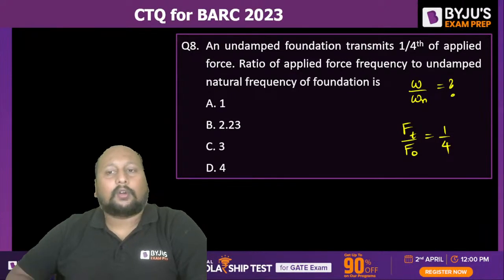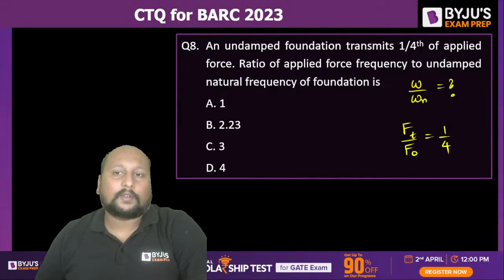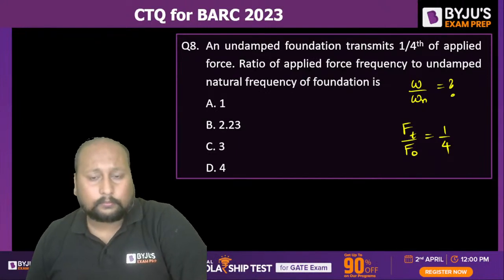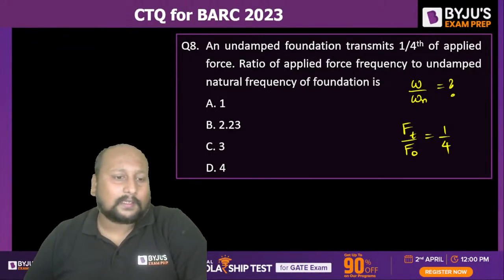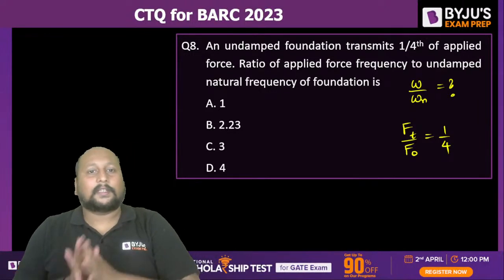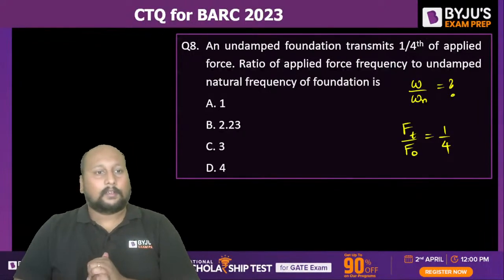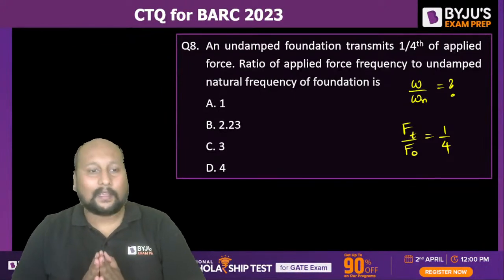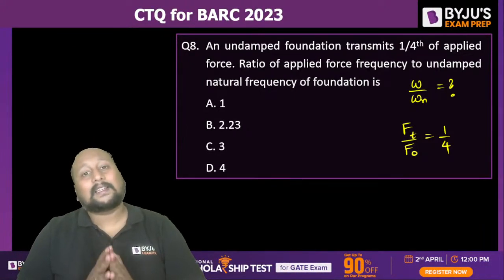What is this ratio called? The transmitted force divided by the applied or external force or unbalanced force. What do we call this ratio? Anyone? We have studied this in the forced vibration, I think. Anna? Forced vibration, we have studied this in detail. This ratio we call it transmissibility.